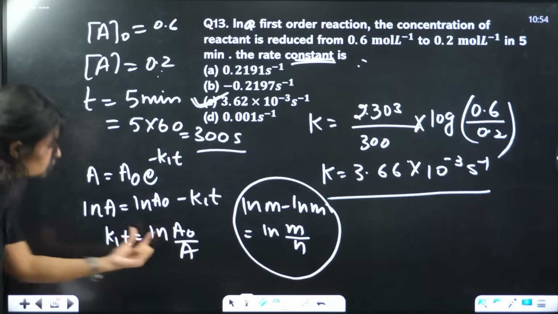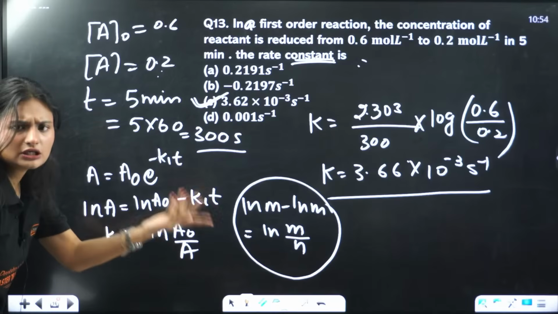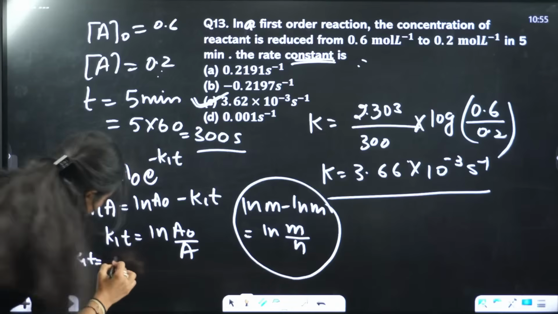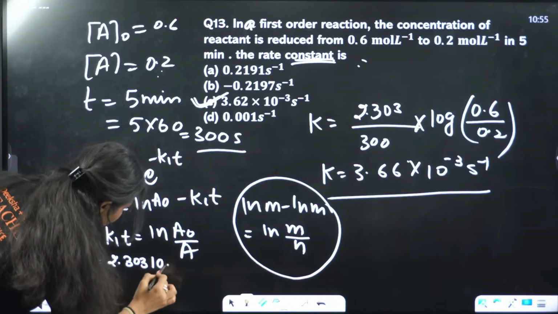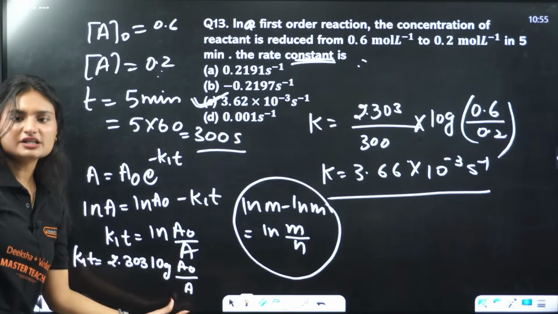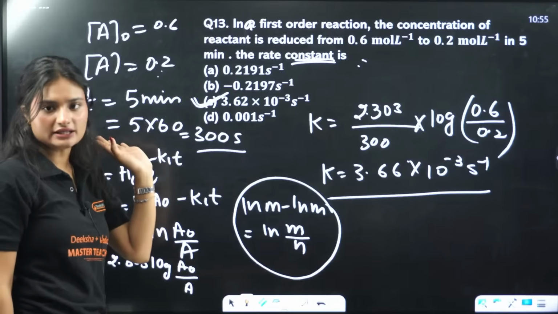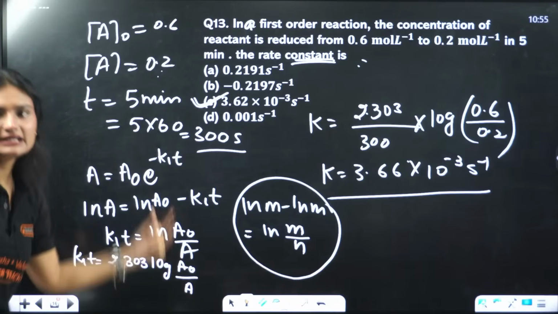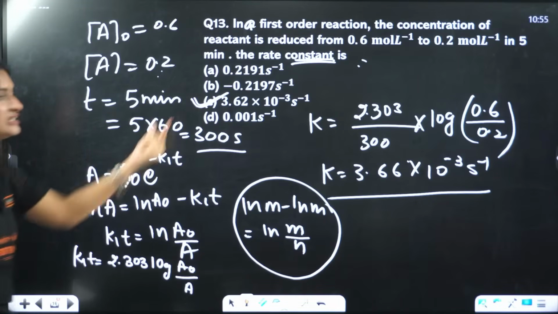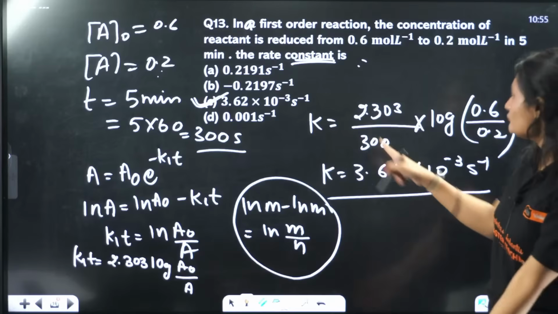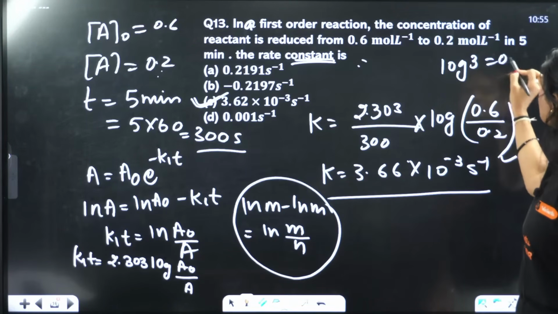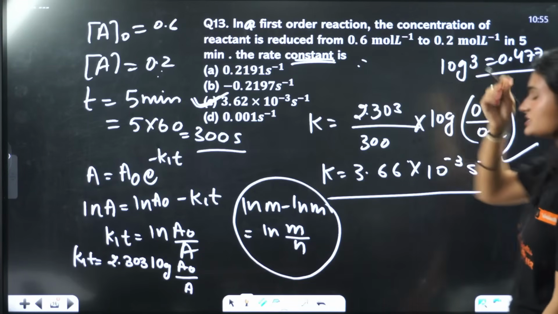This is equal to this. I want to convert this natural logarithm into log to the base 10. So what I'll do? K1T will be equal to, I'll multiply this by 2.303, 2.303 log of A naught by A. A naught is the initial concentration. A is the concentration at any instant, the instant we are calculating. A naught is 0.6, A is 0.2, T is 300 seconds, right? Only K is unknown and we need to find the K only, right? So I substituted everything here, and if I calculate it, log 3 value is around 0.477, okay?